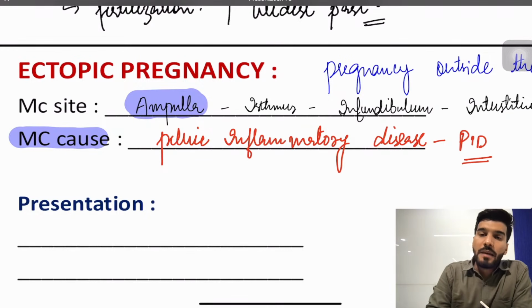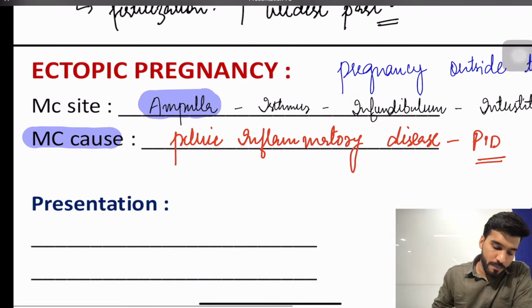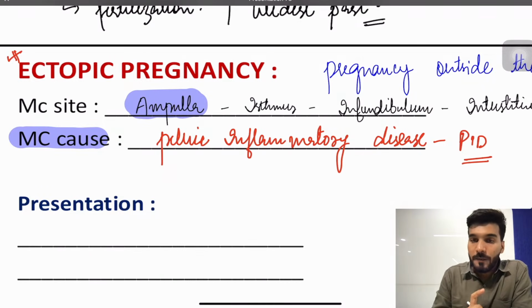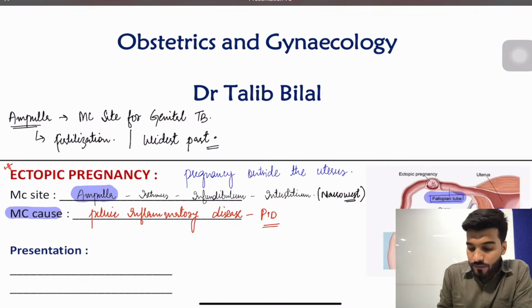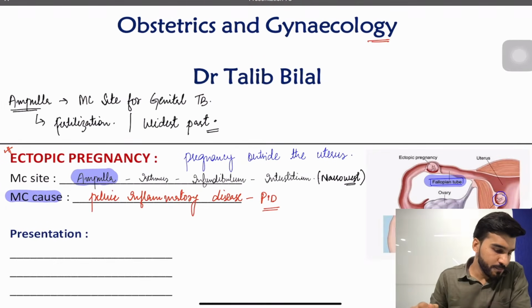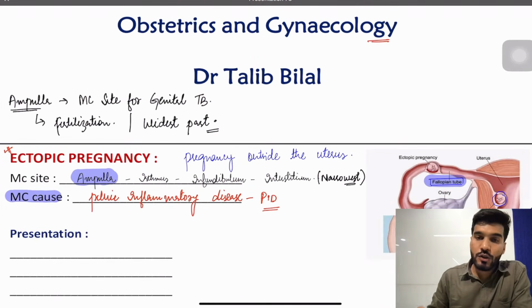Now, what can be the other causes of ectopic pregnancy? Any pelvic surgeries, any tubal surgeries, a patient using intrauterine contraceptive devices, a patient having endometriosis, a patient having genital tuberculosis. These are all the other causes. If they ask the most common risk factor, that's going to be previous ectopic pregnancy. Clear to everyone?